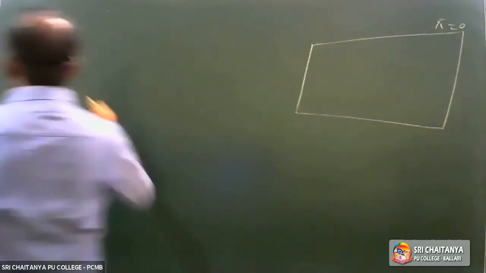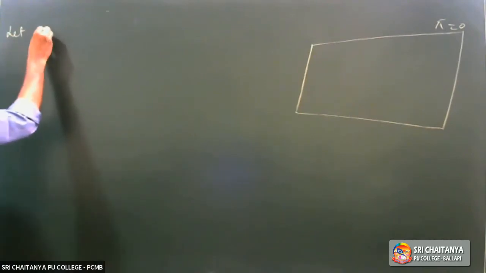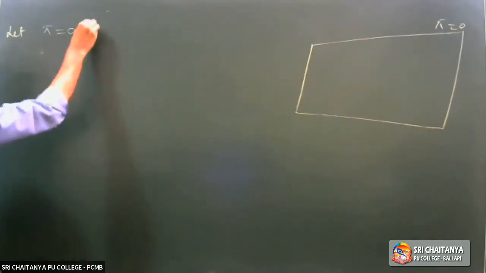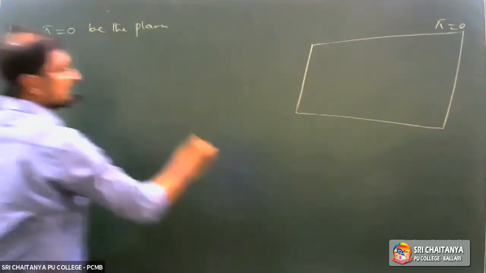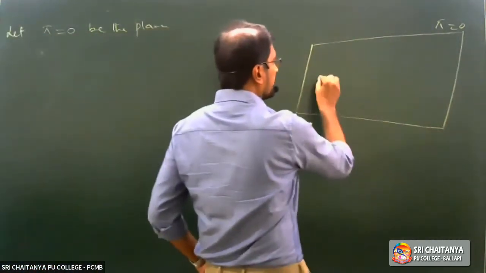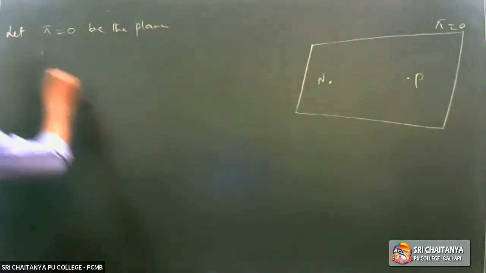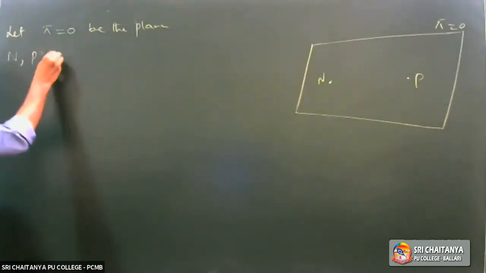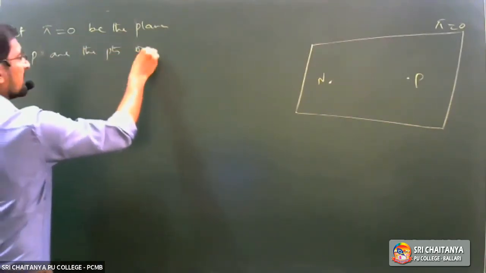Whatever I am going to write, whatever I am going to do, you should write like this. Let pi is equal to 0 be the plane. N, P are the points on the plane. Write down.